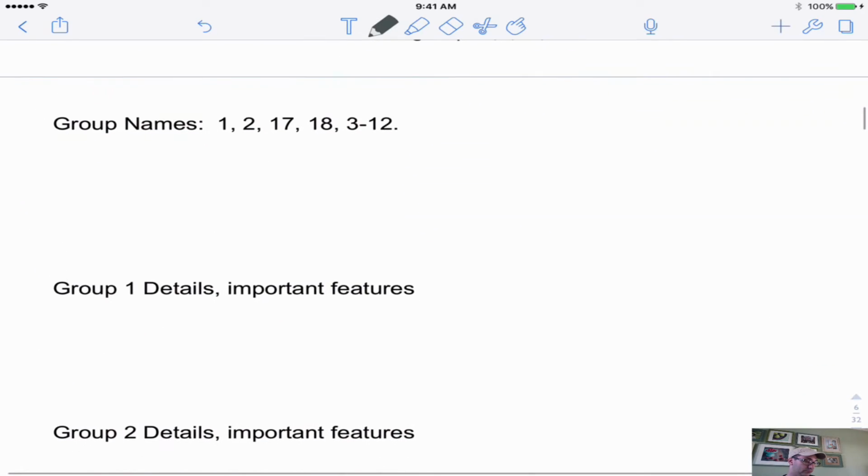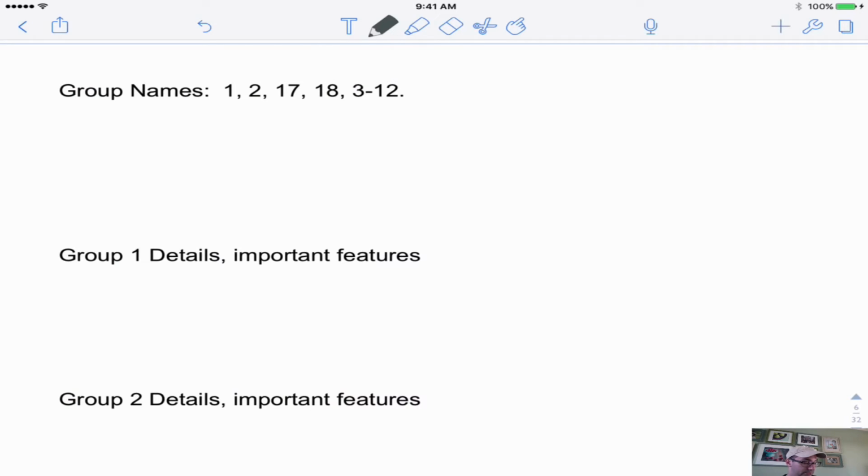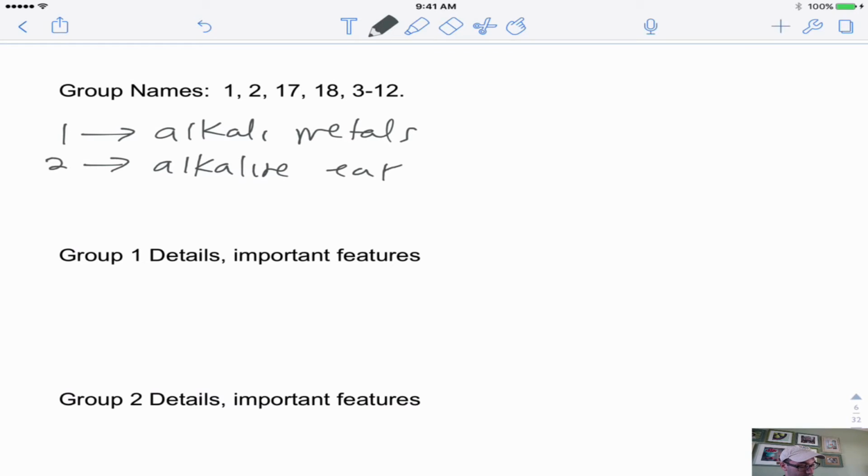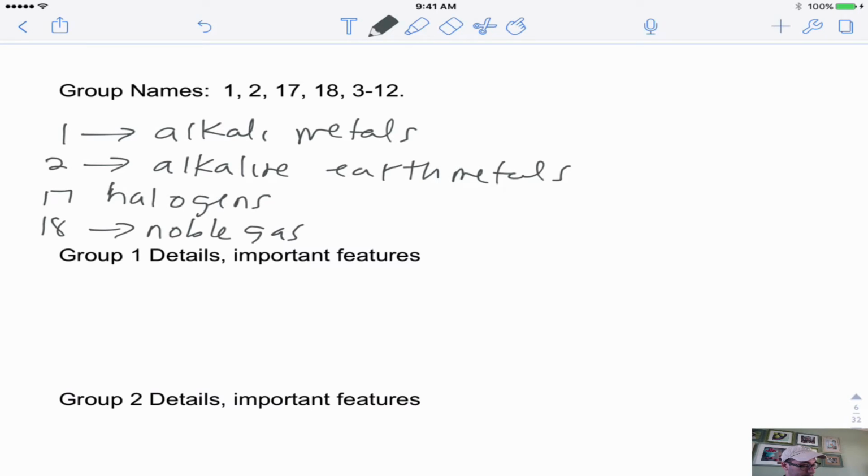Well, let's talk a little bit about the group numbers here and what their names are. And so you should know, for example, that group 1 is called the alkali metals. Group 2, alkaline earth metals. Group 17, the halogens. Group 18, the noble gases. And groups 3 through 12, transition elements.